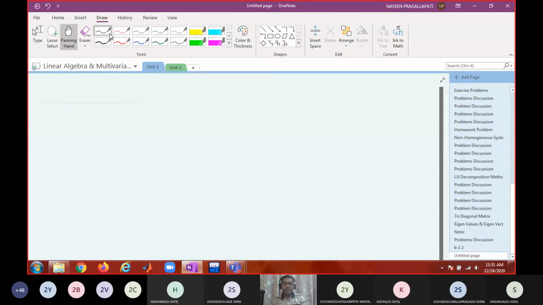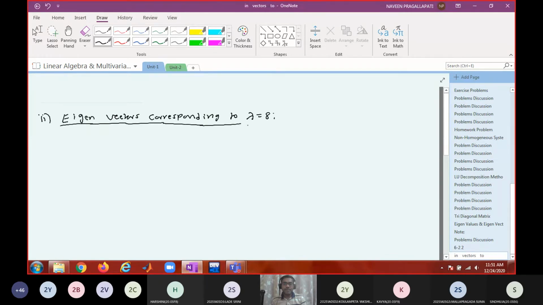So write down eigenvectors corresponding to lambda equals 8. So solve the system.